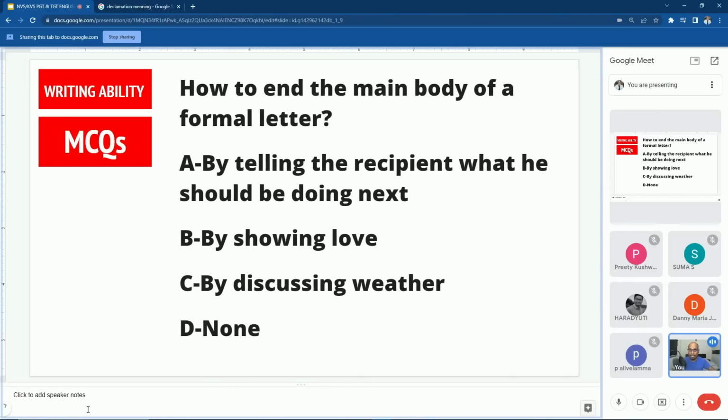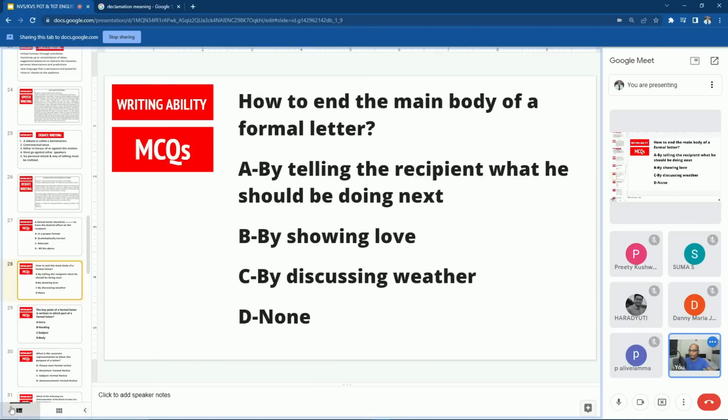Preeti ma'am, can you read the second question? Yes, sir. How to end the main body of a formal letter: A, by telling the recipient what he should be doing next; B, by showing love; C, by discussing weather; and D, none. Okay. So which one is the right answer? Option A, by telling the recipient what he should be doing next. Good. Any other answer by anybody else? No, sir. Right. Now, one by one, you will read the question and you will answer the questions.